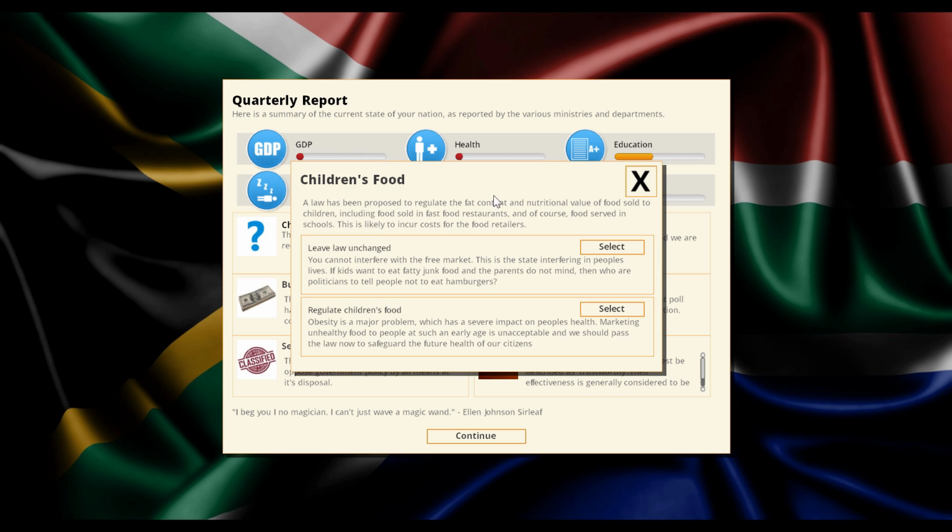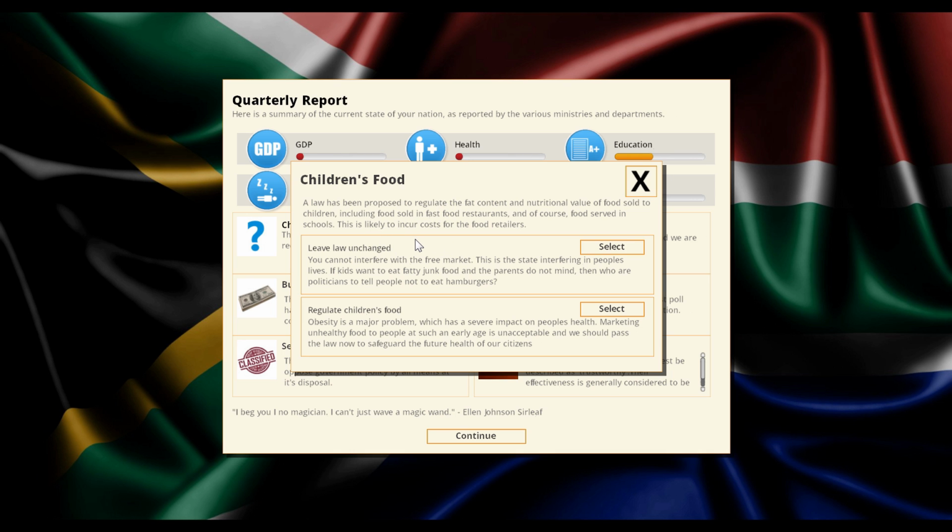Children's food. Here's an urgent... is this a mission or something like that? I don't know what they call it. Quest, I guess. A law has been proposed to regulate the fats, content, and nutritional value of food sold to children. Okay, well, let's just skip that and just look at this.